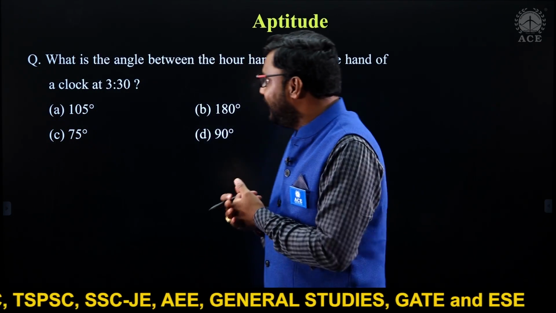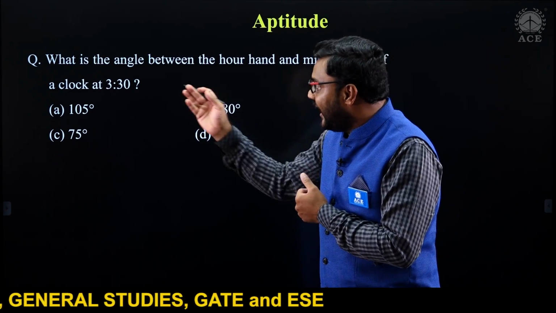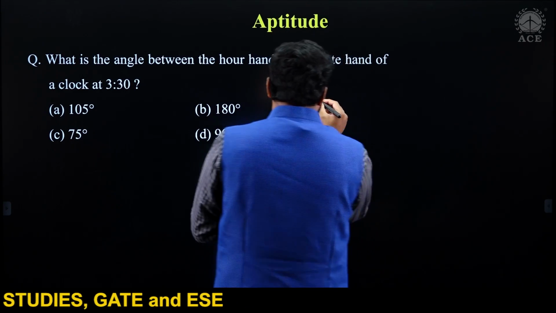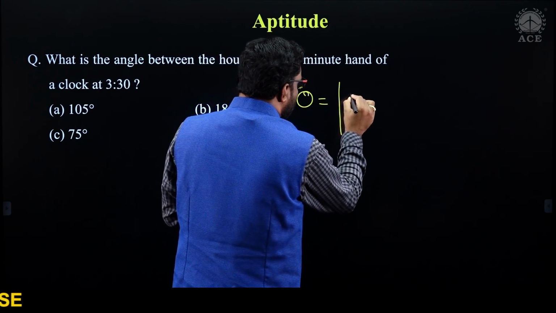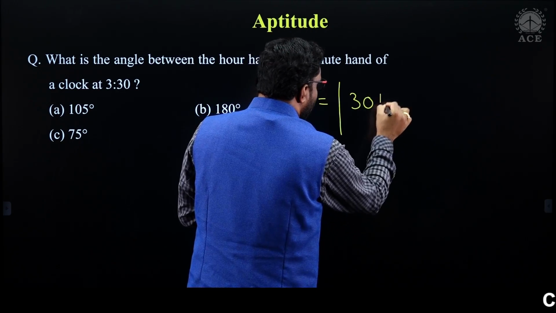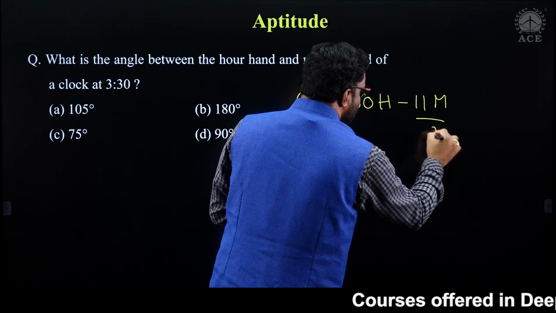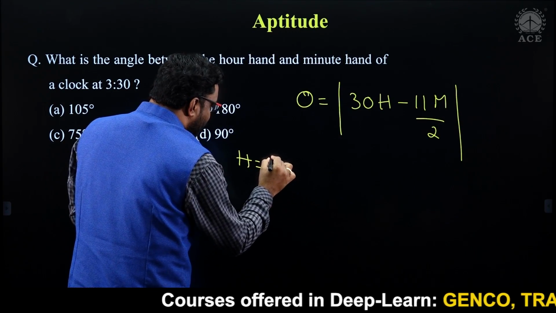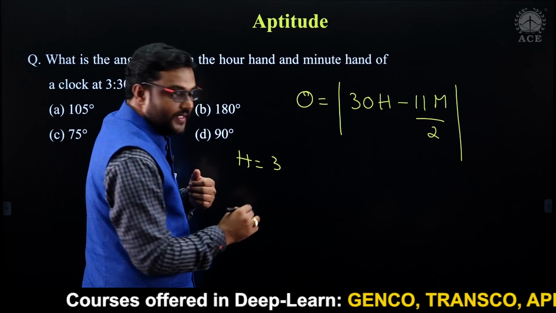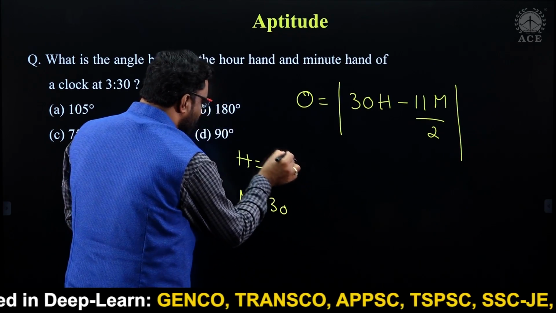Okay, if they ask the angle between minute hand and hour hand when timing is given, we know the formula. Angle between hands is nothing but |30h minus 11m| divided by 2, where h is the number of hours in the given timing, which is 3:30, so hours is 3. Minutes is nothing but 30.